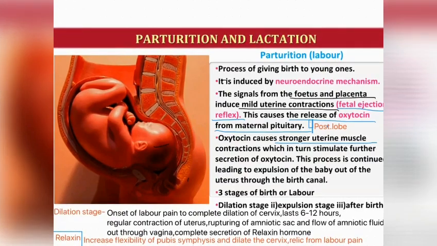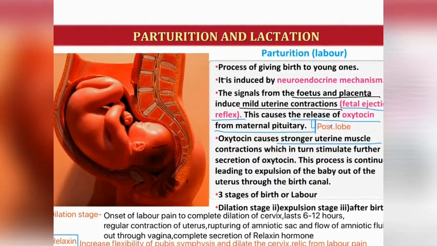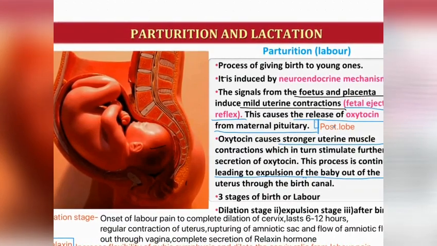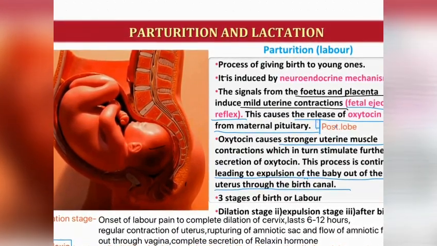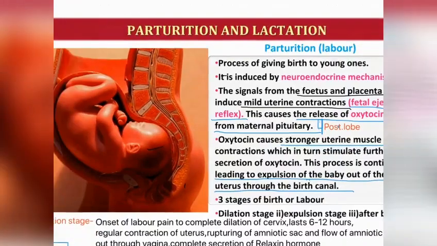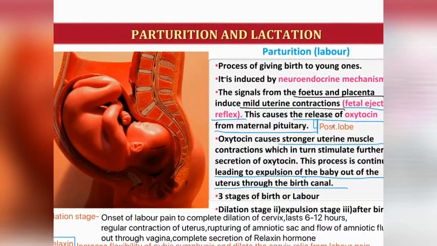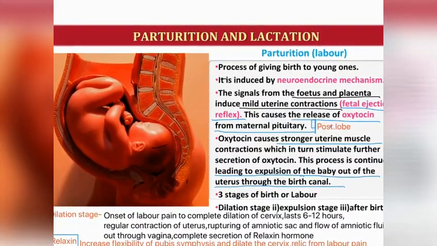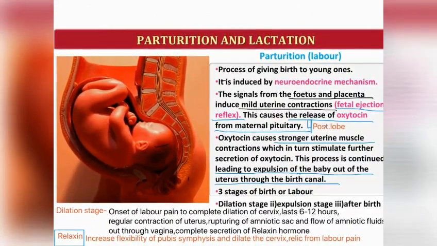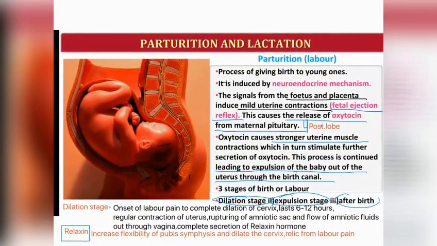तो इस तरह से this becomes a positive feedback mechanism, and this process is continued. ये प्रोसेस चलता रहेगा unless until the baby comes out from the uterus of the mother. So this process is continued, leading to expulsion of the baby out of the uterus through the birth canal, and the expulsion of the baby out of the uterus through the birth canal is called parturition. Now parturition is over, the baby has come out, the delivery of the baby has occurred. But there are 3 stages of birth or labor pain. We can divide the labor pain into 3 stages. The first stage is the dilation stage, the second stage is the expulsion stage, and the third one is the after birth stage.